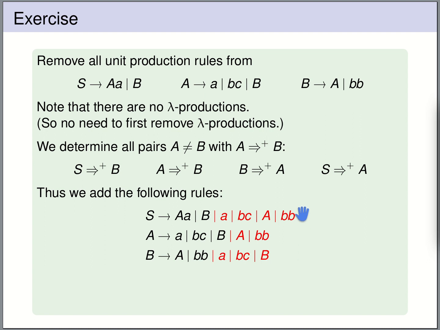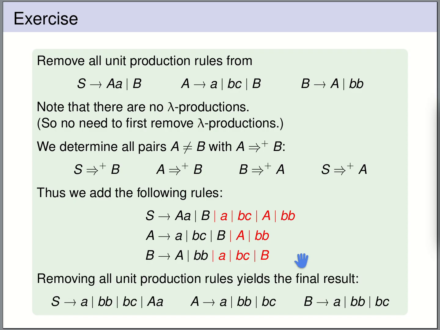And now, since we have added all fresh rules, the unit productions are no longer needed, and we can drop all the unit productions from this grammar. So if we drop all the unit productions from this grammar, this is the result that we get. So from S, we have dropped B, since this is a unit production, and A, since that's a unit production.